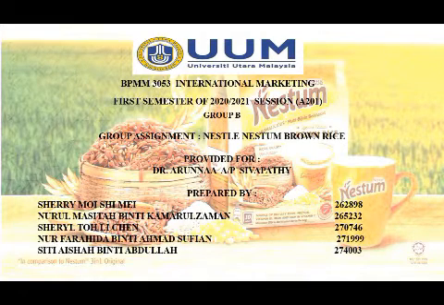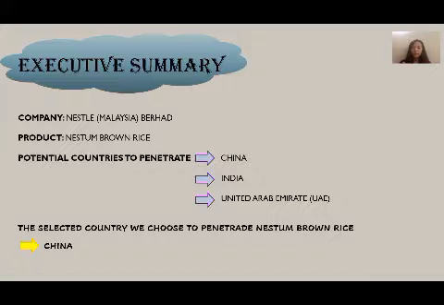So now I will start with the executive summary. The international company we have chosen is Nestle, and the product we chose to penetrate is Nestle brown rice. We are going to penetrate Nestle brown rice into 3 different potential countries, which are China, India, and UAE. After doing the research, we decided to penetrate Nestle brown rice into the China market.